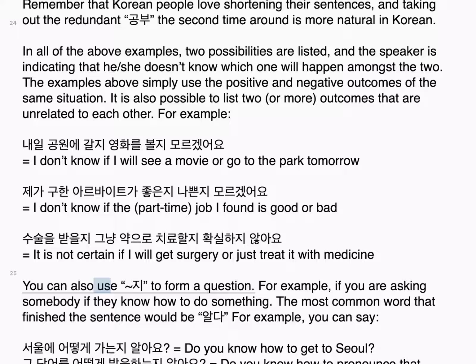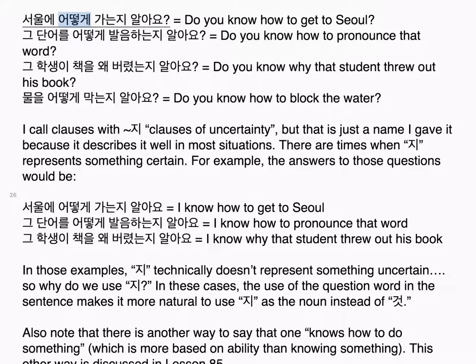You can also use 지 to form a question. For example, if you are asking somebody if they know how to do something, the most common word that finishes the sentence would be 알다. For example, you can say, 서울에 어떻게 가는지 알아요? Do you know how to get to Seoul? 그 단어를 어떻게 발음하는지 알아요? Do you know how to pronounce that word?